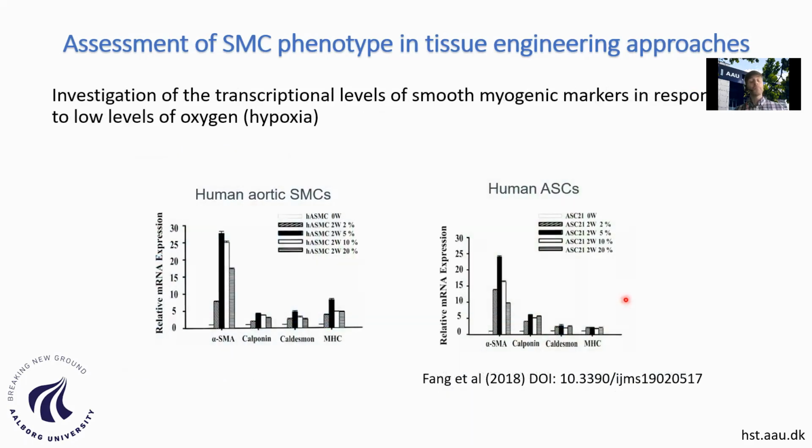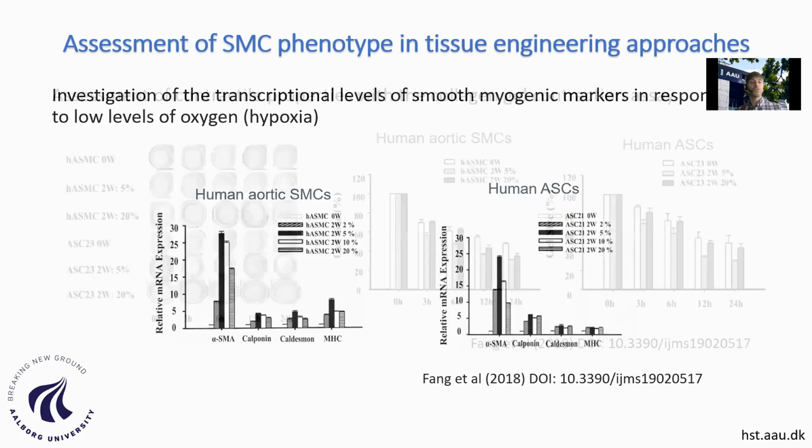But there are other methods, as I mentioned before, like looking at the expression of genes that are specific for smooth muscle, like smooth muscle actin, calponin, caldesmon, and myosin heavy chain. And in this study, for instance, we investigated the effect of low oxygen tension on the differentiation of the cells. The study showed that both the primary smooth muscle cells from aorta and human adipose-derived stem cells differentiate better under 5% oxygen tension. This is under hypoxic conditions.